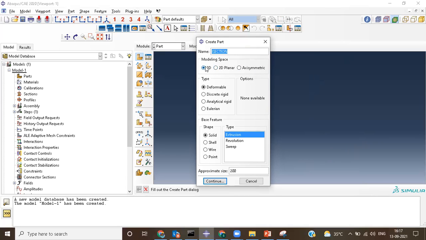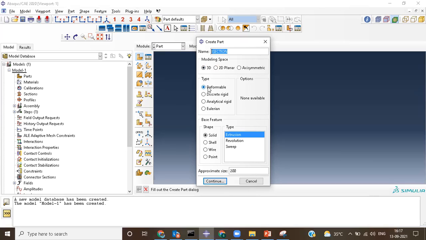So in all your problems, we need only 3D. So I'm just selecting 3D over here. After going into detail, if something else is required, we will come back to this part section and I'll explain those things also. So for the time being, let's assume that we are doing it in 3D. So click on 3D and then go for the type.